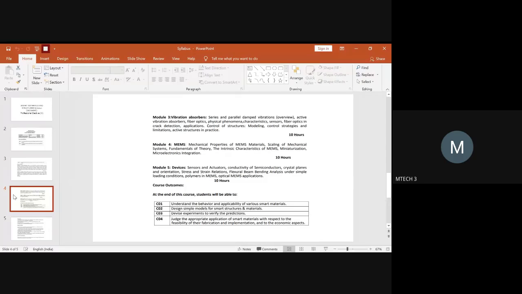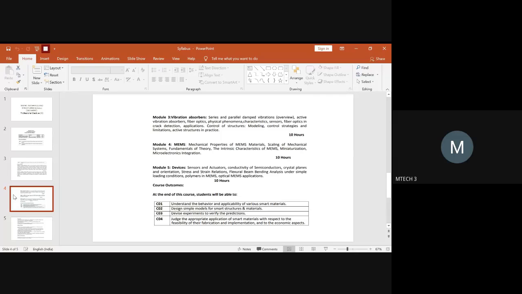Module 3. In vibration absorbers, what exactly? Ma'am, active vibration absorber. You're going with active vibration absorbers. Okay. This active vibration absorbers should be for some specific application.